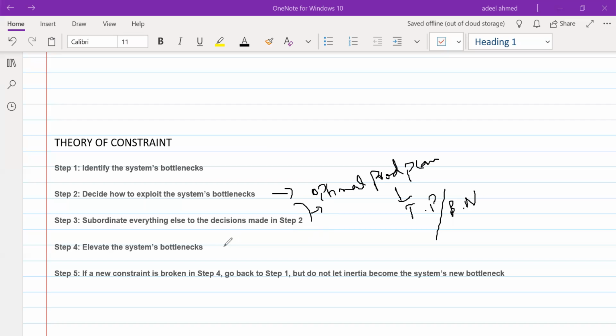And next, as we said, we have to take actions to elevate the system's bottleneck, as in if we can improve the efficiency of that machine which is taking more time. If some proper maintenance is performed, maybe the processing time can be reduced a little bit, or maybe if we can add more machines at low capital expenditure cost, or if we can arrange through some other factories or some other company within the group, so that our capital expenditure will not increase, and we will also be able to process the output as quickly as possible to meet the demand.